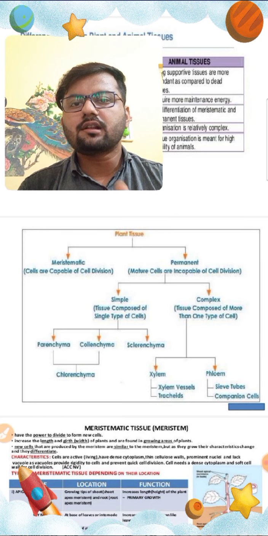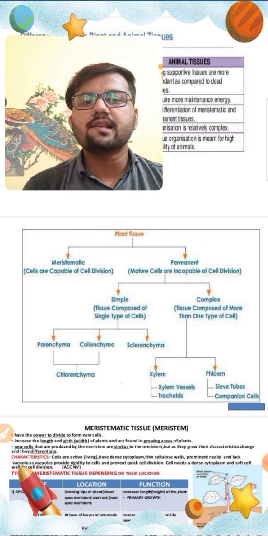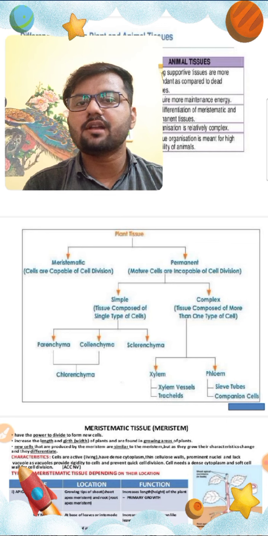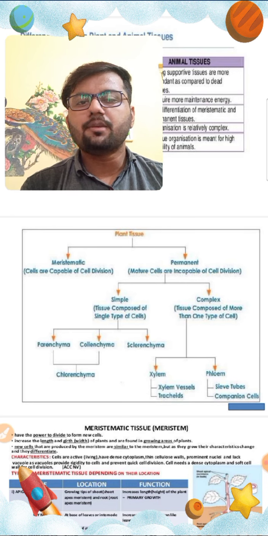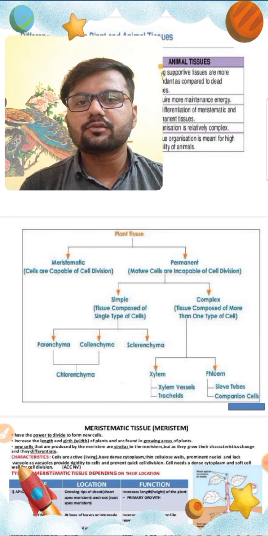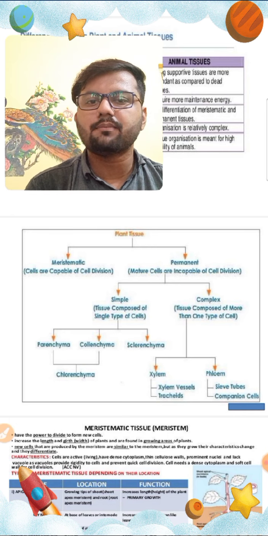The tissue which is continuously dividing is known as meristematic tissue, whereas the tissue which has stopped its division capability is known as permanent tissue. On the basis of position, meristematic tissue is of three types: apical meristem, intercalary meristem, and lateral meristem.